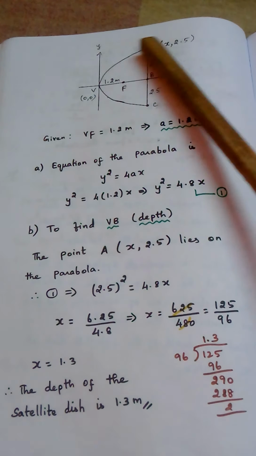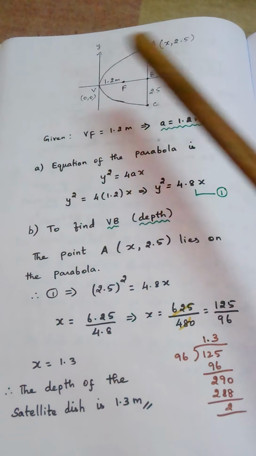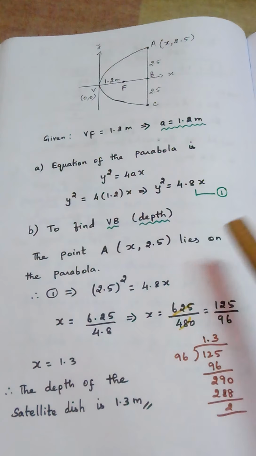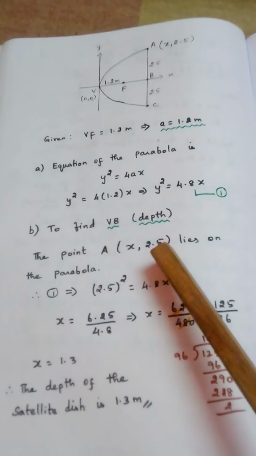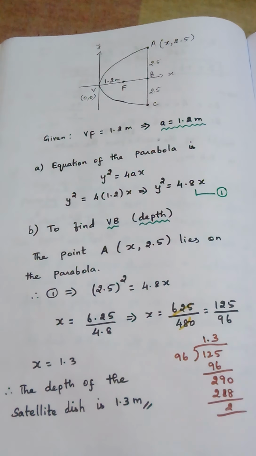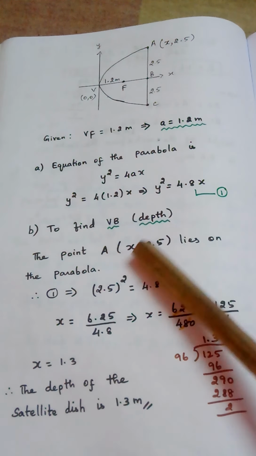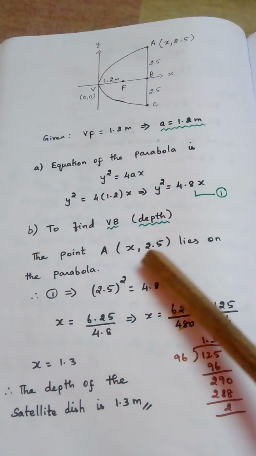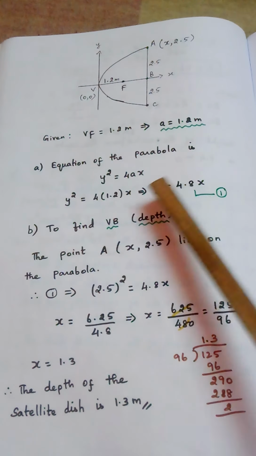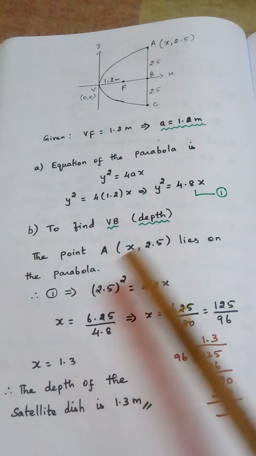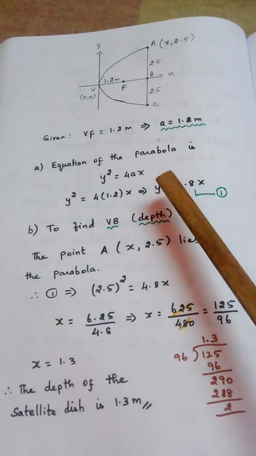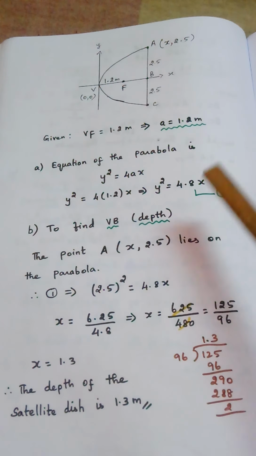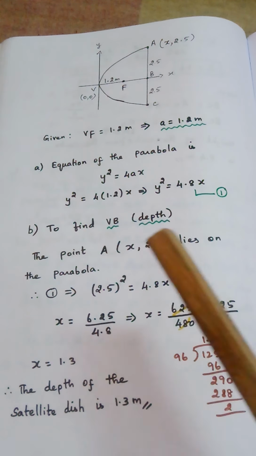The point A lies on the parabola, right? So that is what I am writing. The point A lies on the parabola. So this point can be substituted in the parabolic equation. How to substitute? In place of x, we will just keep x. In place of y, we will put 2.5. So this is the equation. In place of y, we are writing 2.5 square equal to 4.8x.